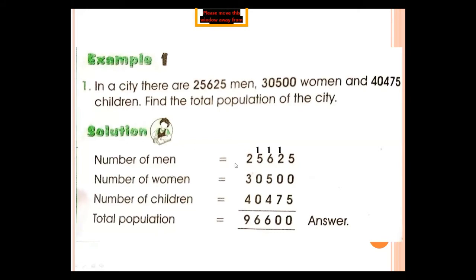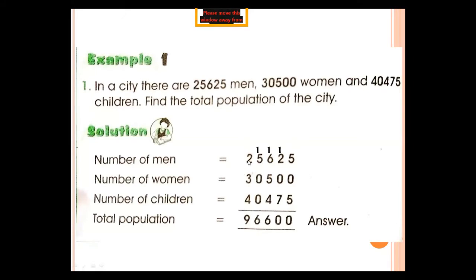So number of men, 25,625. Number of women, 30,500. Number of children, 40,475. So starting from here, 5 plus 5, 10. 0 here, 1 shifts at the place of tens. 2 plus 1, 3, and plus 7, 10. 0 here and 1 shifts at the place of 100. 6 plus 1, 7, plus 5, 12, and plus 4, 16. 6 here and 1 shifts at the place of 1000. 5 plus 1, 6, 6 here.